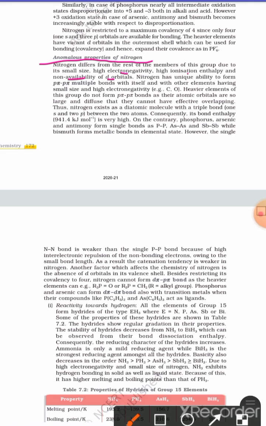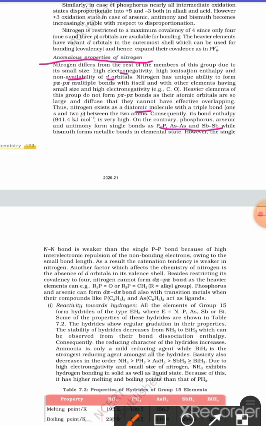It is very small in size. The nitrogen single bond is highly unstable, while other elements are quite stable with a single bond to themselves. Because nitrogen is very small, its non-bonding electrons create repulsion, which converts non-bonding electrons into bonding electrons. That is why nitrogen forms multiple bonds with itself, not single bonds.